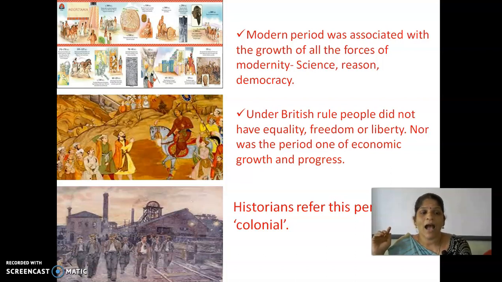But here, after the Britishers entered, that period is referred to by historians as colonial. Why that word colonial? Because a lot of countries were under another's control, and they called that area a colony. So those are colony people, and that period is referred to as the colonial period.